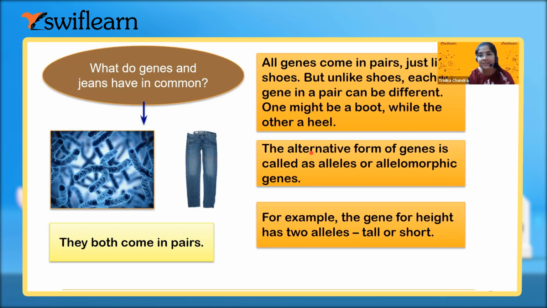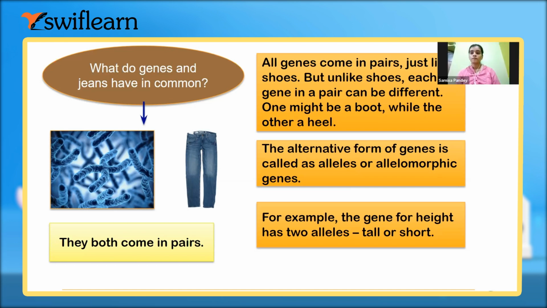Now, the alternative forms of these genes are called alleles or allelomorphic genes. Like the height of anybody will be either tall or short. These are the two alternate forms of the gene, alleles: either the tall allele or the dwarf allele.